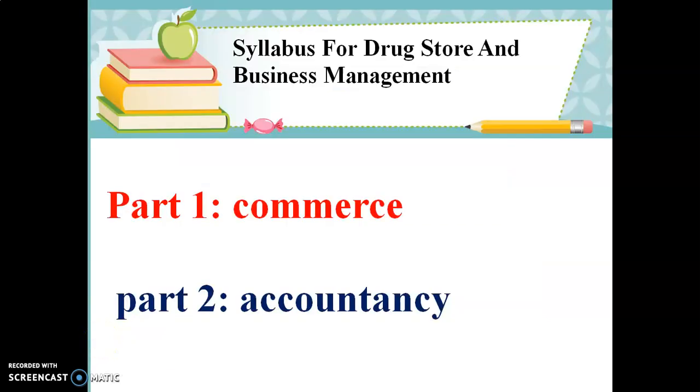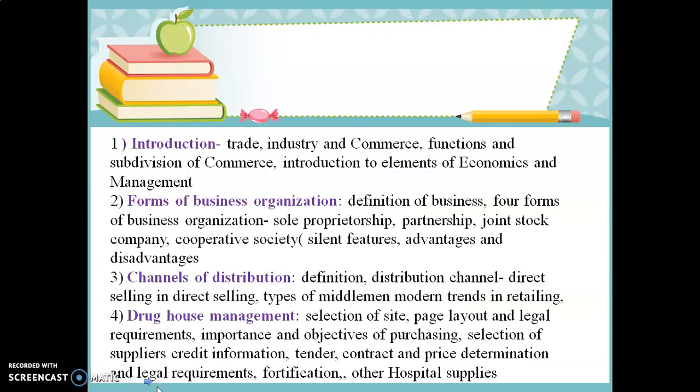First, the syllabus for Drugstore and Business Management is divided into two parts. First is commerce and second is accountancy. In commerce, all the theoretical part is included, and in accountancy, some theory-based and some problem-based part is covered in this part 2. So let's first see the commerce part.